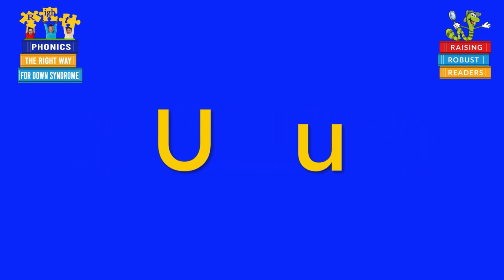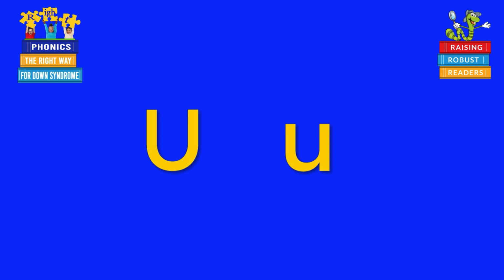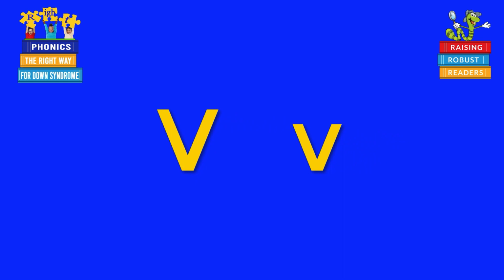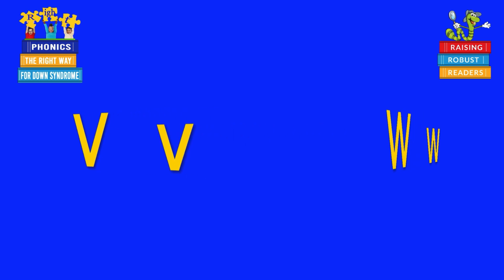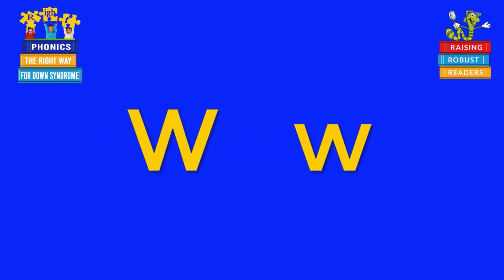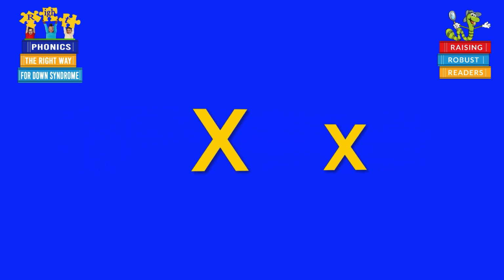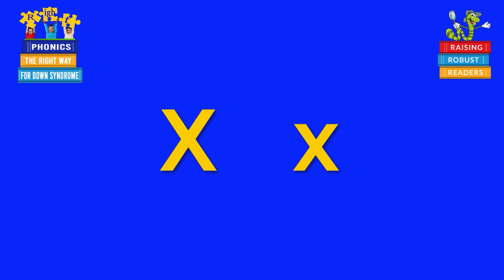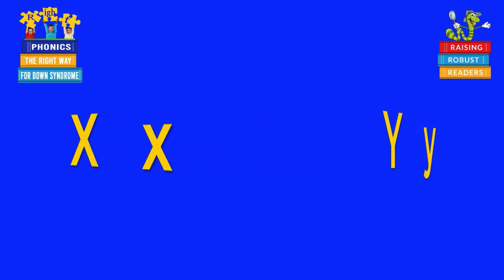The name of the letter is U. U makes 3 sounds, U. The name of the letter is V. The sound of the letter is V. The name of the letter is W. The sound of the letter is W. The name of the letter is X. X makes 2 sounds, X and Z.